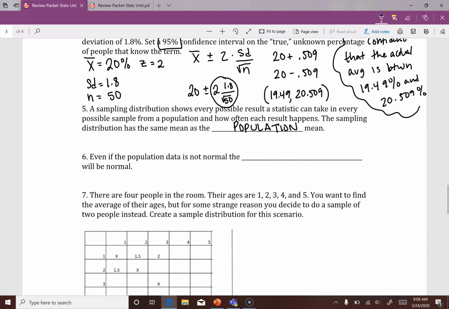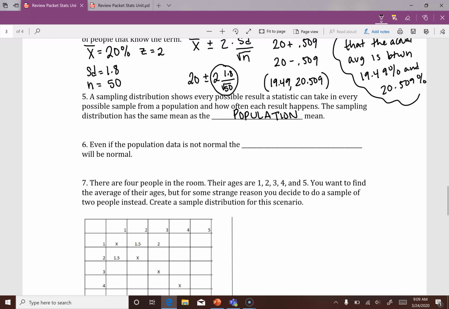Even if the population data is not normal, which is actually the case in the example below here, then the sample mean, or the sample distribution, will be normal. And again, I'm going to relate back to that at the end.